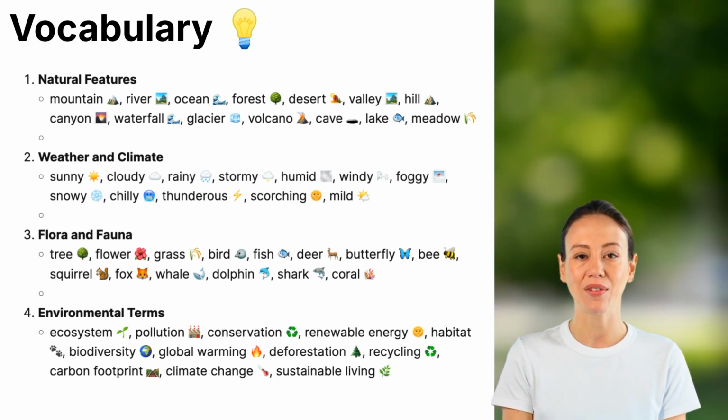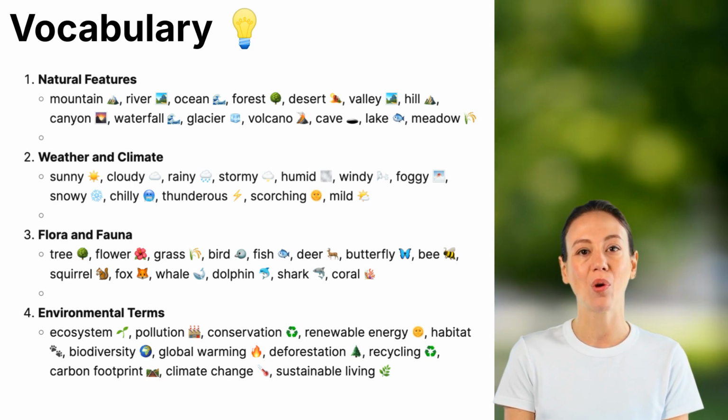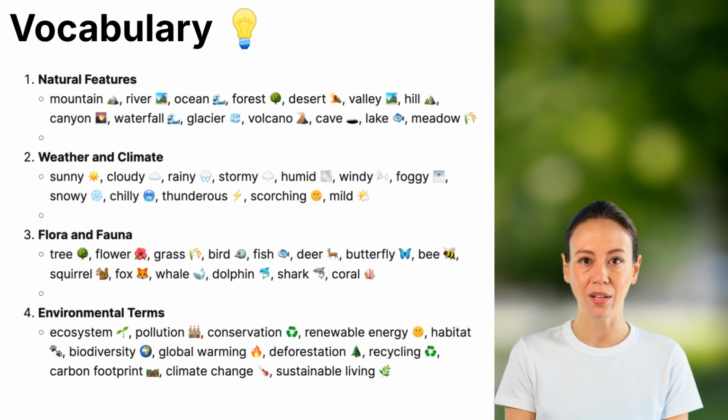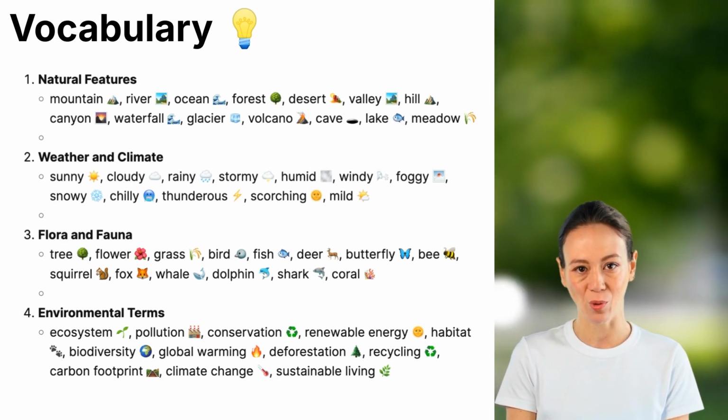Foggy means the air is filled with mist, making it hard to see. Snowy means snow is falling. Chilly means slightly cold, but not freezing. Thunderous means very loud with thunder and lightning. Scorching means extremely hot. Mild means moderate or not too hot or cold.